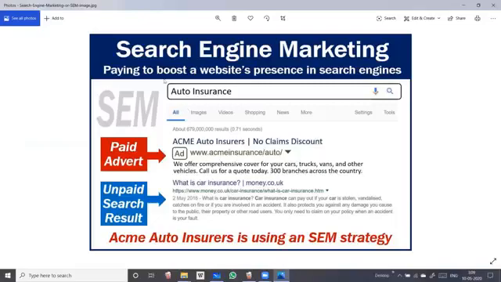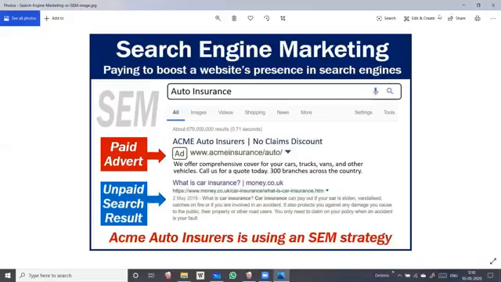Search engine marketing: paying to boost a website's presence in search engines. Okay, students, auto insurance. Look, auto insurance, then whatever websites are related to insurance or auto insurance will be displayed according to the rankings, and if it is paid, it will be at the top of the page.